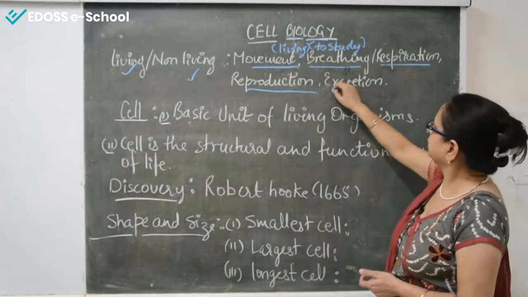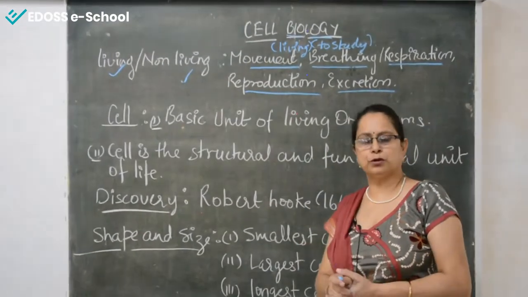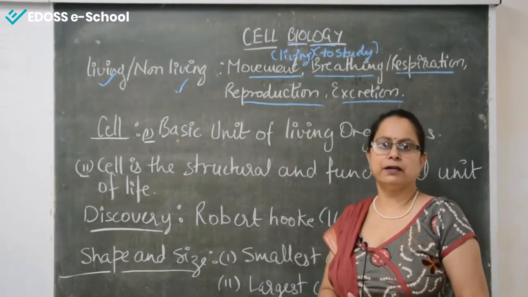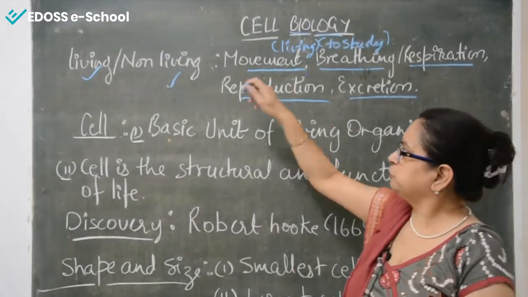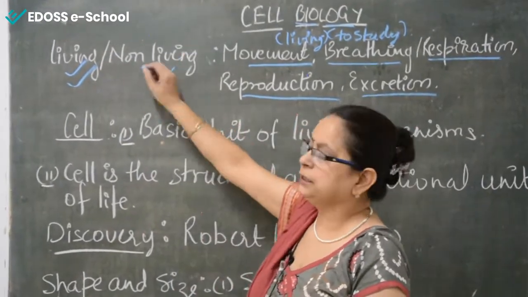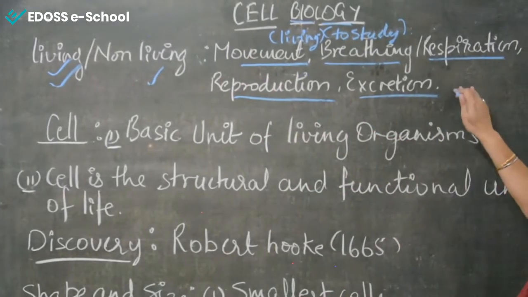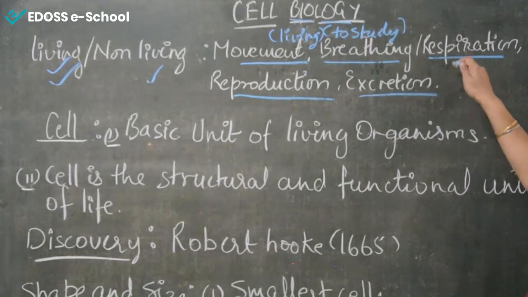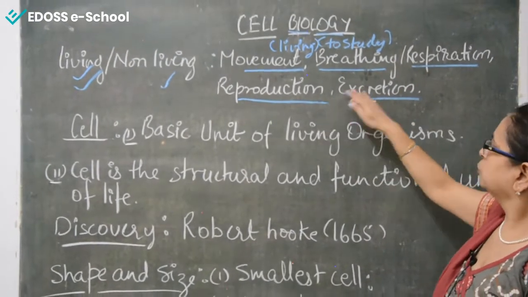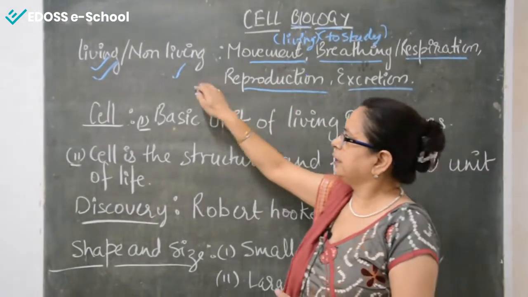Now the next point is excretion. Excretion is done only in those organisms that engulf food for their survival. And who consumes food? Only the living ones. Non-living do not require any breathing, they do not require any movement, they do not show any reproduction, they do not show any excretion. Many more points are there, but today we are taking only these four important points. Through these points we can conclude that there is a huge difference between the living and non-living.